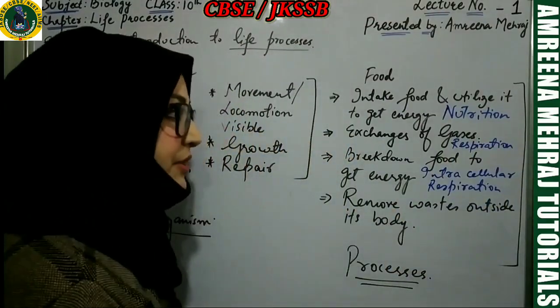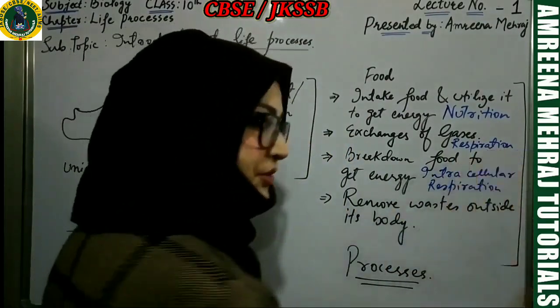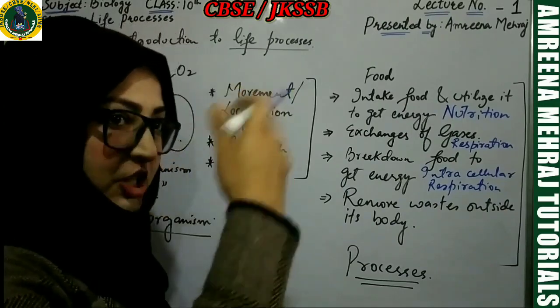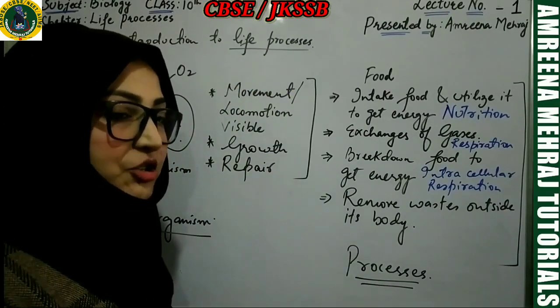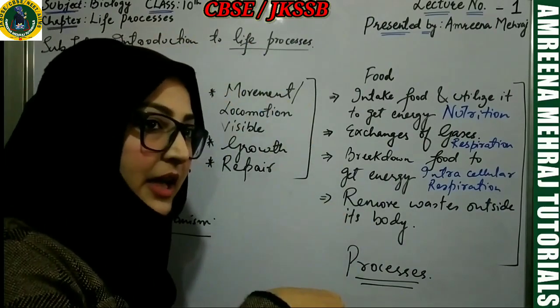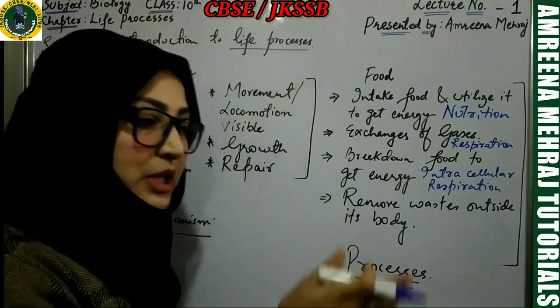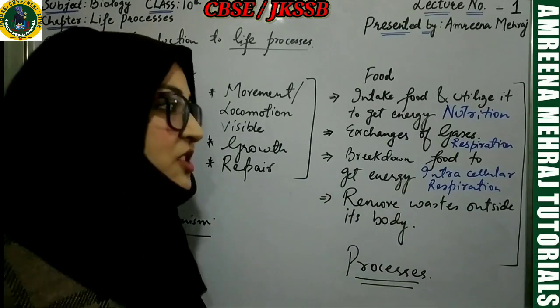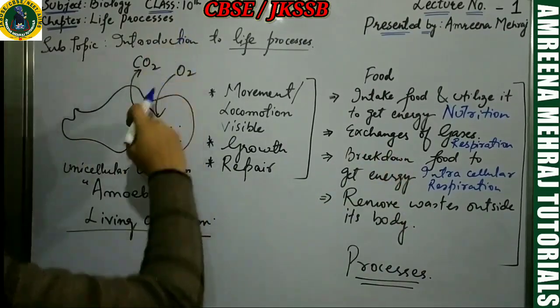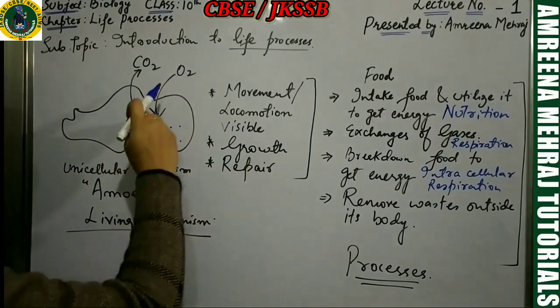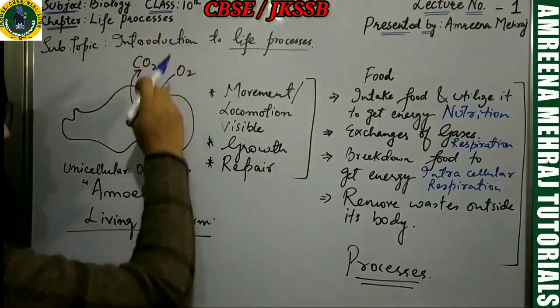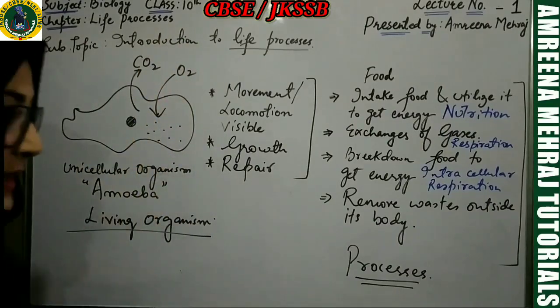I'll make you understand later on. So respiration is what? Exchange of gas, that we know is what's called breathing. Another sort of respiration is taking place inside the cell, whereby food is broken down to release energy. So amoeba is doing both. It's doing this exchange of gas, and it's doing breakdown of glucose or food to get energy. So it's performing both respirations at this stage, including respiration inside the cell.